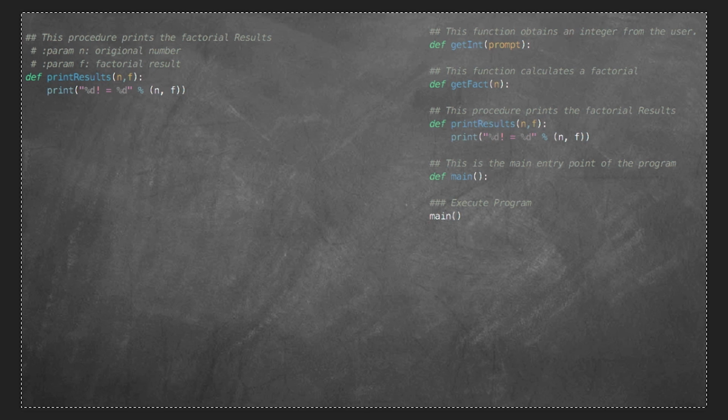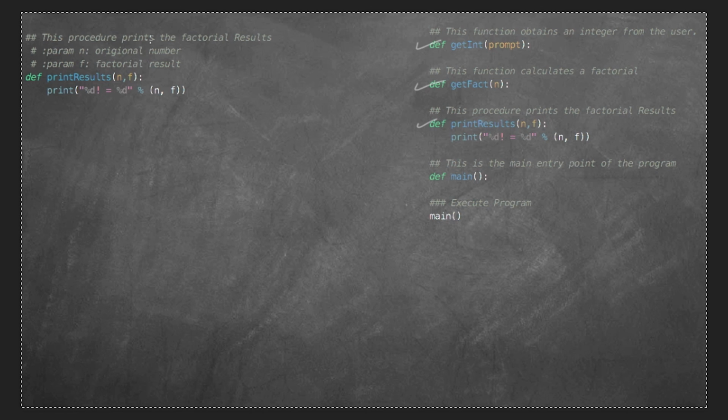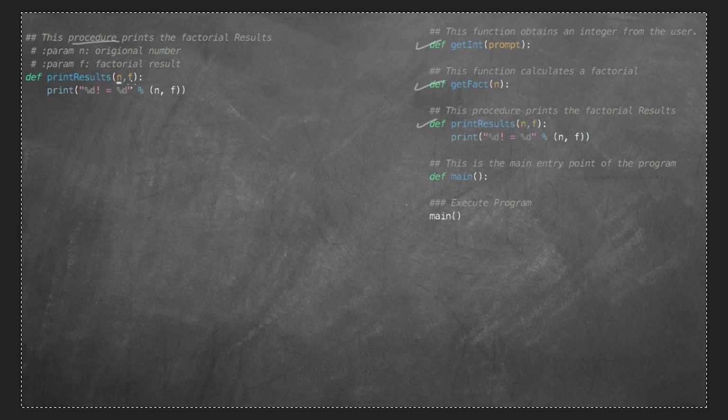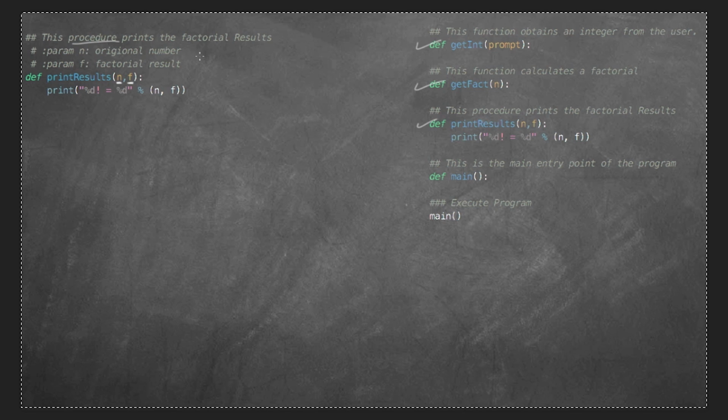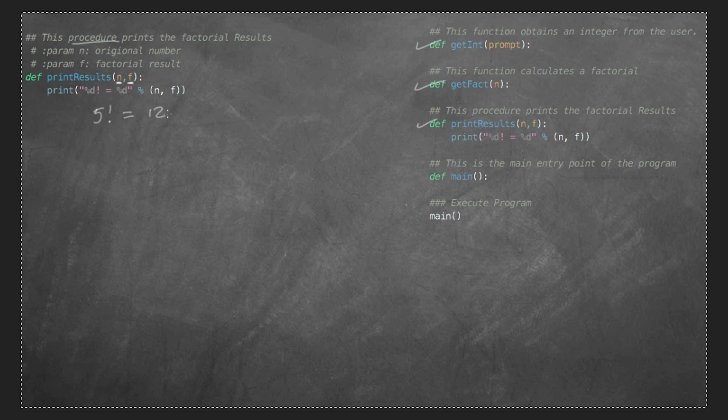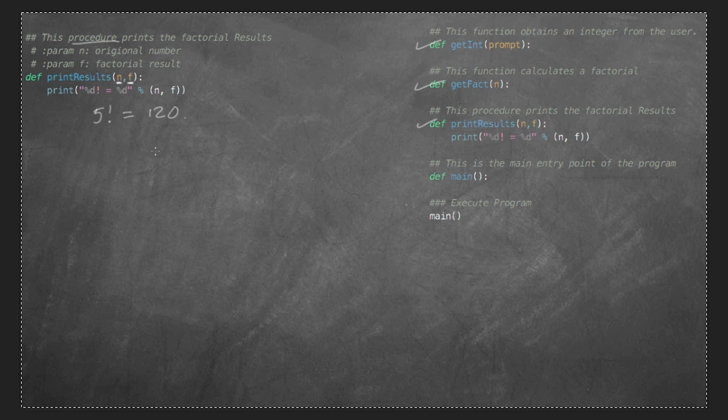Now that we have the processing portion done, we can print the results. Pretty straightforward. It's just a convenience kind of function, or in this case, actually a procedure, okay? It's a convenience function in Python that will accept our original number and the results of our calculation, and it will give me formatted output. And the formatted output is going to basically say 5 factorial, if n was equal to 5, is equal to 120. And that's pretty much all there is to it.